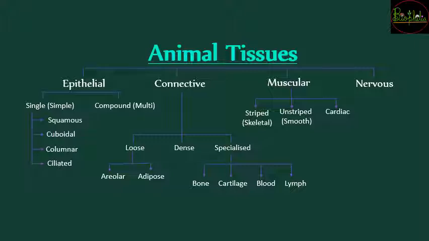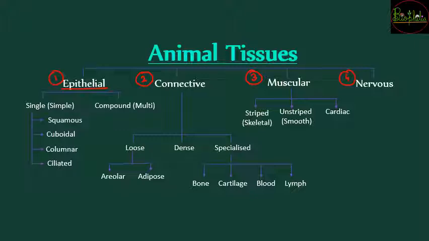Animal tissues are majorly of 4 types. First is epithelial tissue. Second is connective tissue. Third is muscular tissue, and fourth is nervous tissue. So these are the 4 major types of tissues that each and every animal possesses. Now first let's talk about epithelial tissue. Epithelial tissue has various types of classification that would be discussed in detail in a special video for epithelial tissue. Similarly, connective tissue also has various parts. Muscular and nervous tissue also have their own classification.